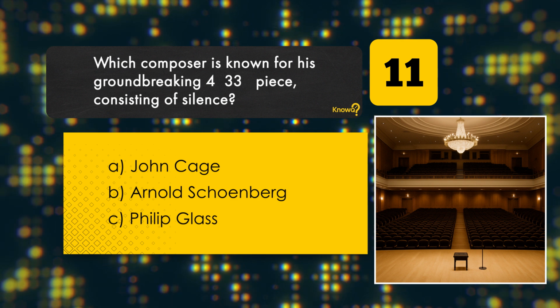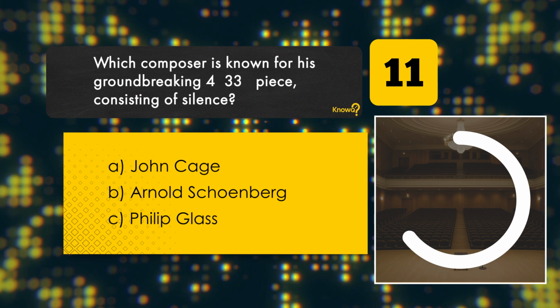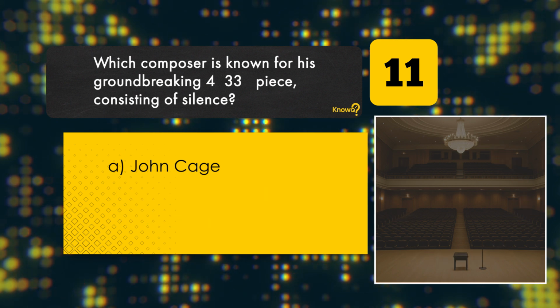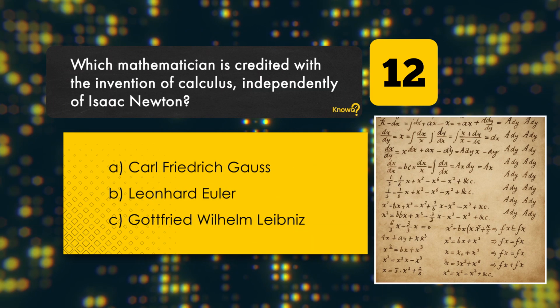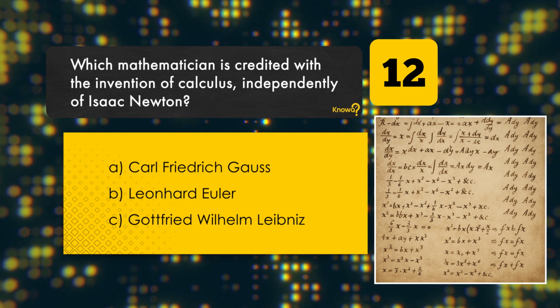Which composer is known for his groundbreaking 4'33" piece, consisting of silence? John Cage. Arnold Schoenberg. Philip Glass. Correct answer: John Cage.